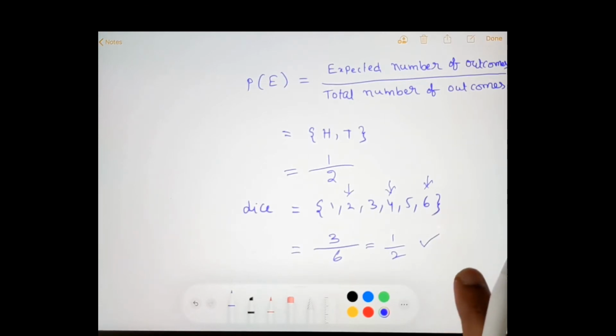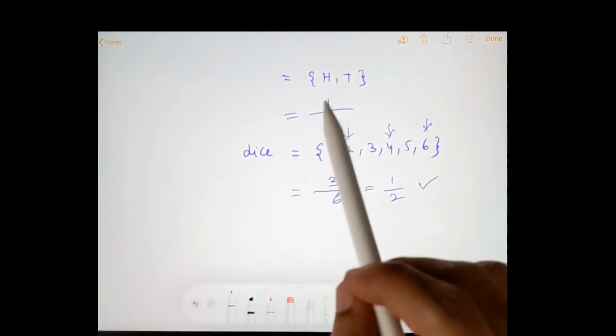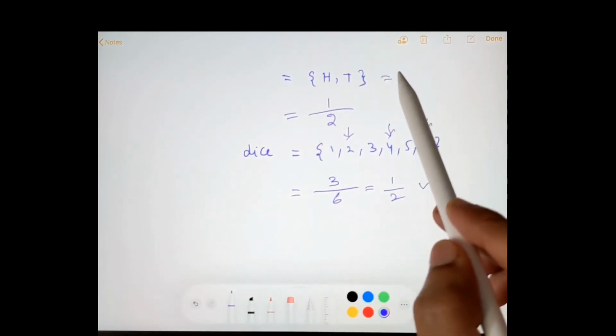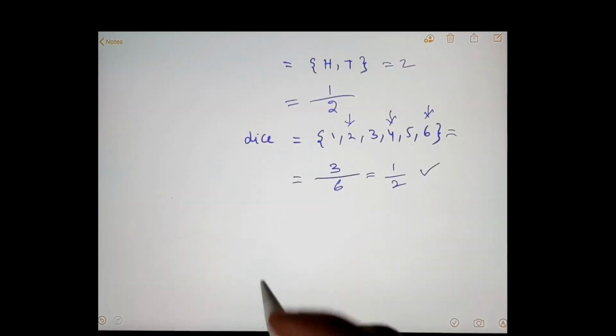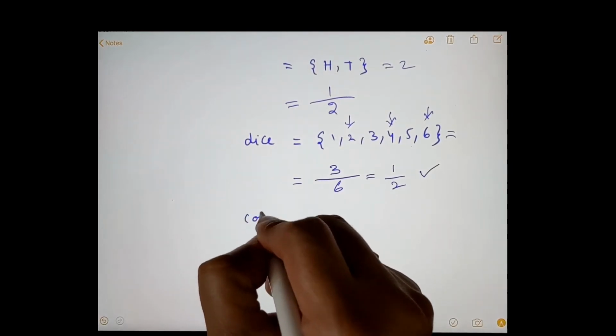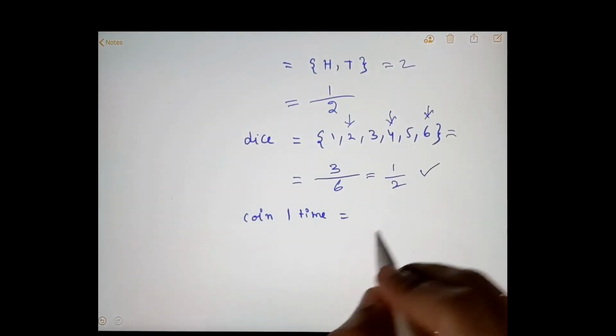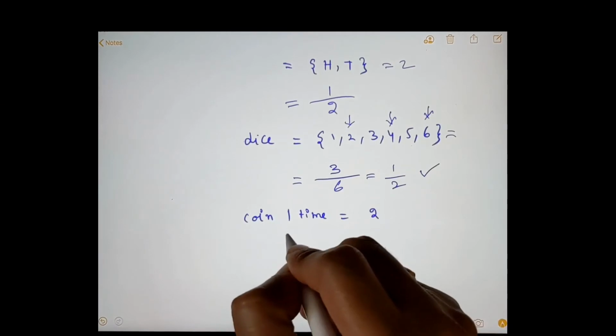And the next important thing is finding out the total number of outcomes in an event. For example, if we toss a coin, total possible outcomes are 2. If we throw a dice, total number of outcomes are 6. Let us say the same coin is tossed twice, how do we calculate the total number of outcomes? If a coin is tossed one time, total number of outcomes are 2.